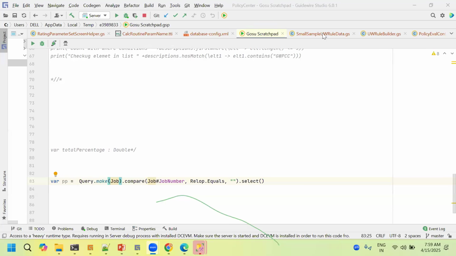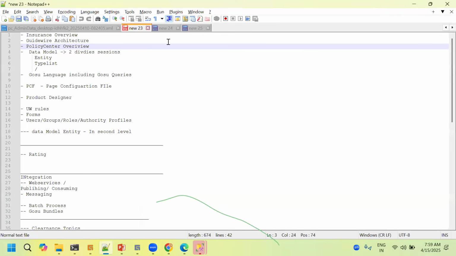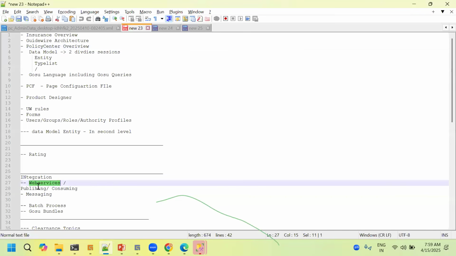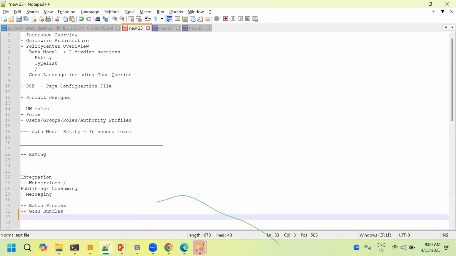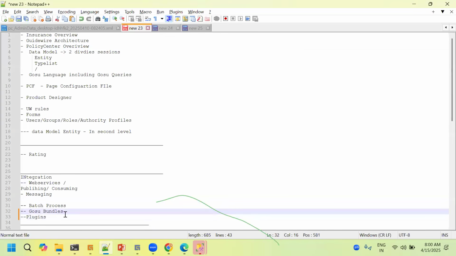One question: in the integration part, are you covering the gateways as well, Integration Gateway, IG, and the plugins? I'll cover it once again. What I have mentioned here is web services, both publishing and consuming, messaging, batch processes, and Gosu bundles. Yes, we even have plugins. IG means integration gateways?